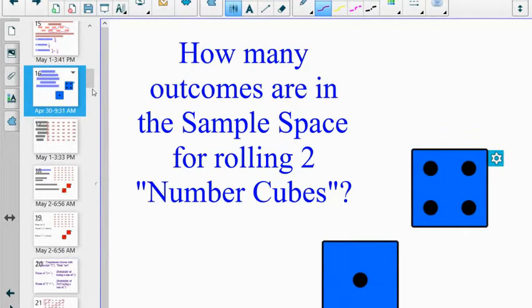And then finally, let's take a look at rolling dice, a staple of probability questions. If I say, how many outcomes are in the sample space for rolling 2 number cubes?